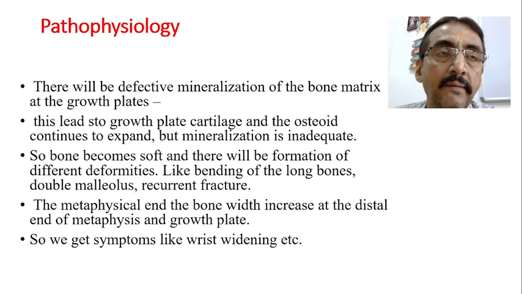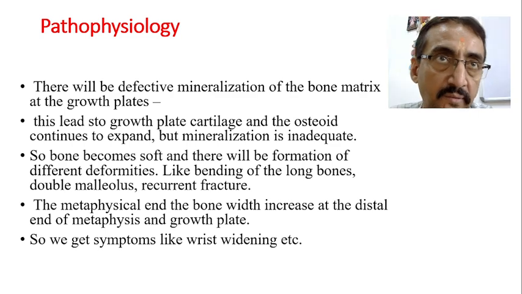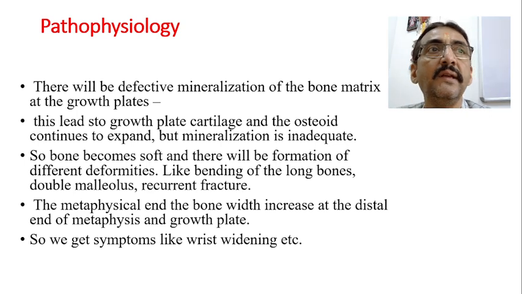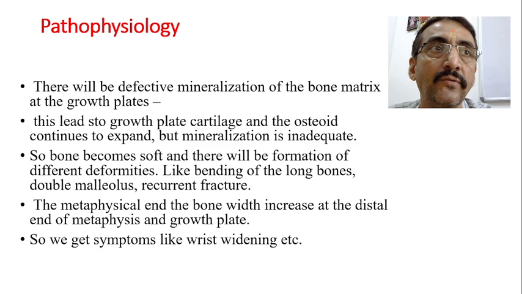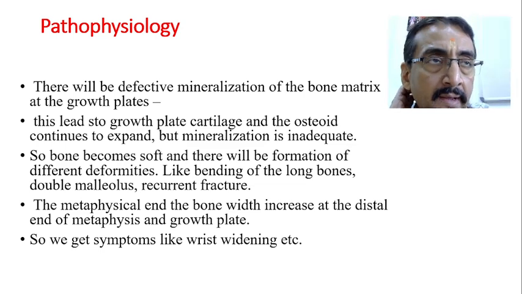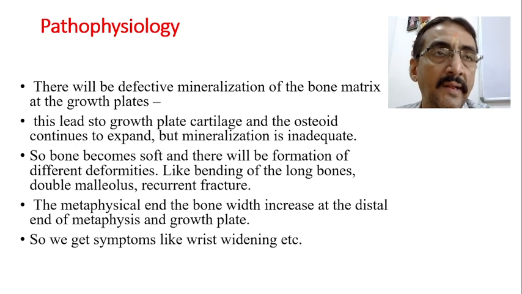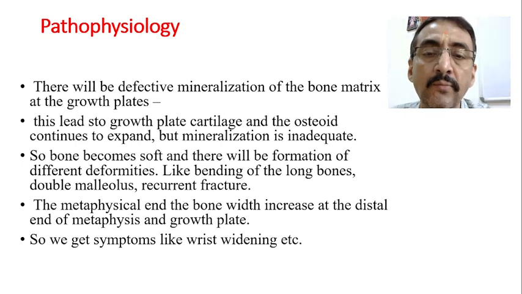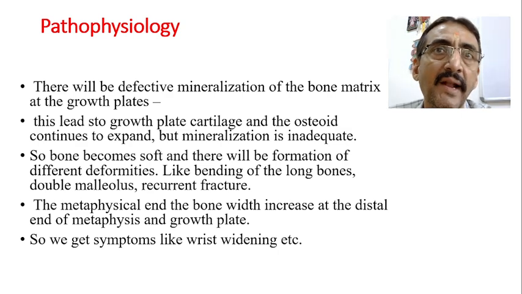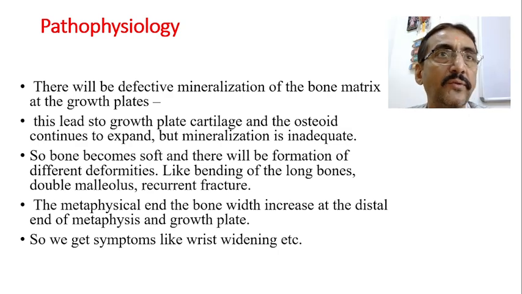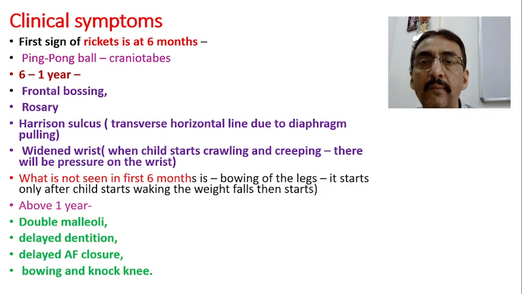In other long bones also there will be so many changes that we'll discuss, but whenever we talk about rickets and rachitic findings, we usually go for a wrist X-ray in the child, because this is also one of the long bones, and at the upper and lower ends of this particular long bone, the ulna as well as the radius, there will be changes. We witness those changes through X-rays to diagnose the disease. That we'll see now.